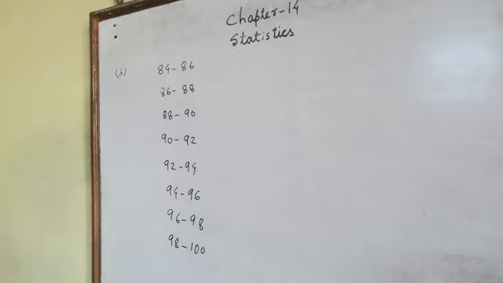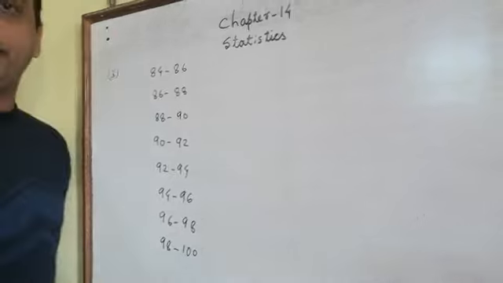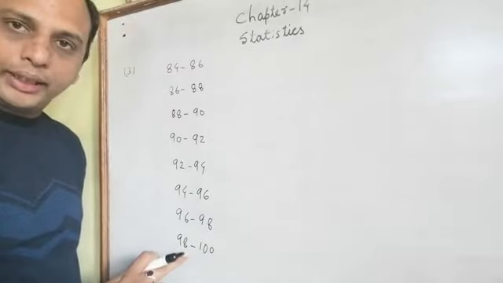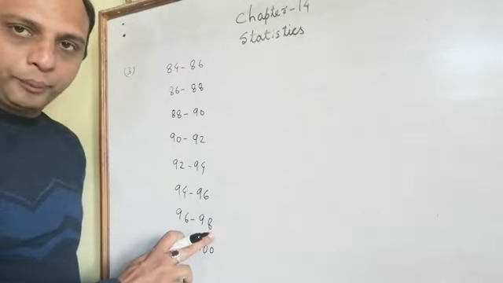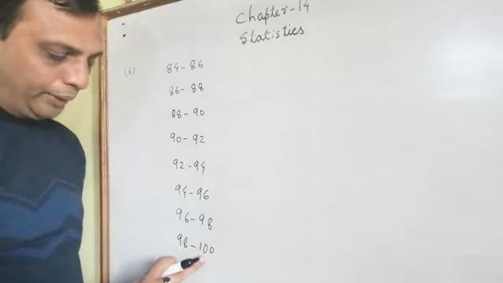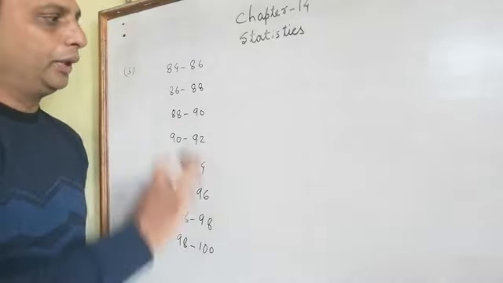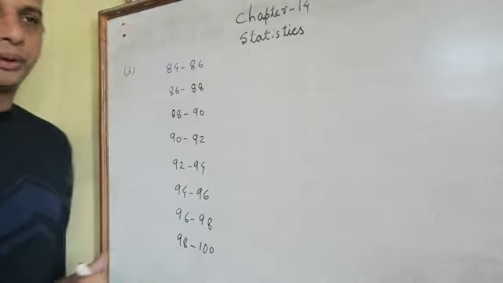Now this class interval will go up to 100 because the highest humidity percentage was 99.2, more than 98.6. So we have to take 98 to 100, because 98 will be included here. So this is the table. The class size was 2.